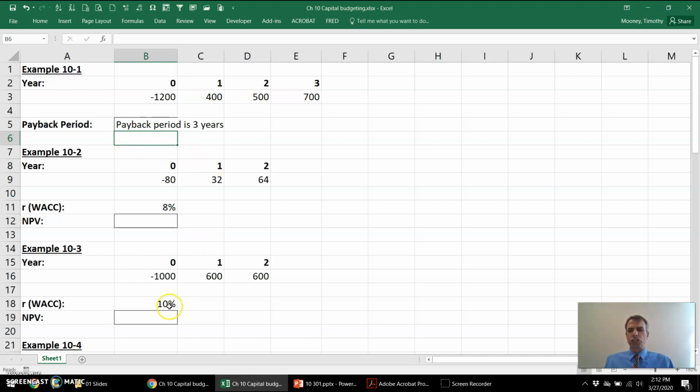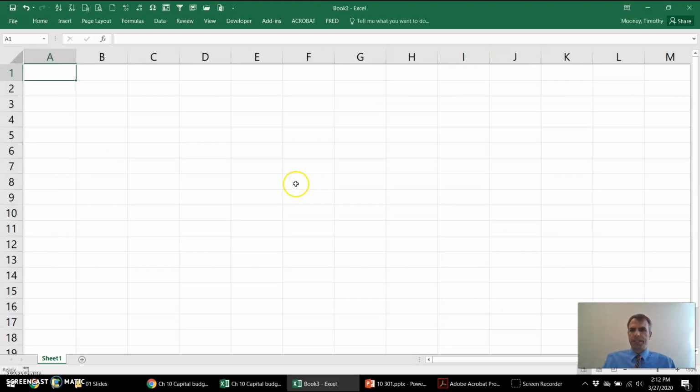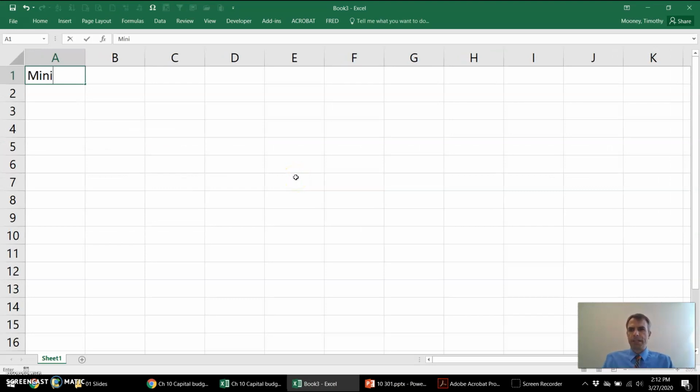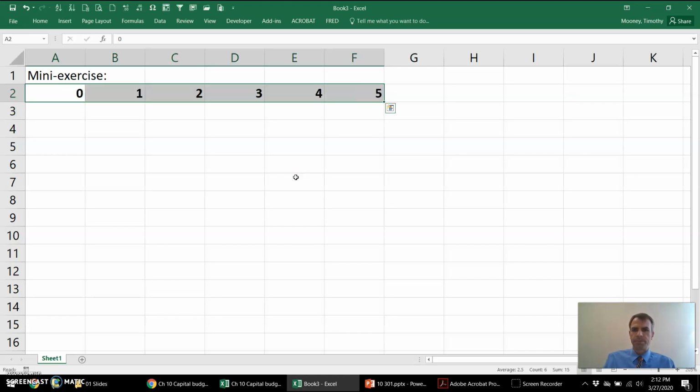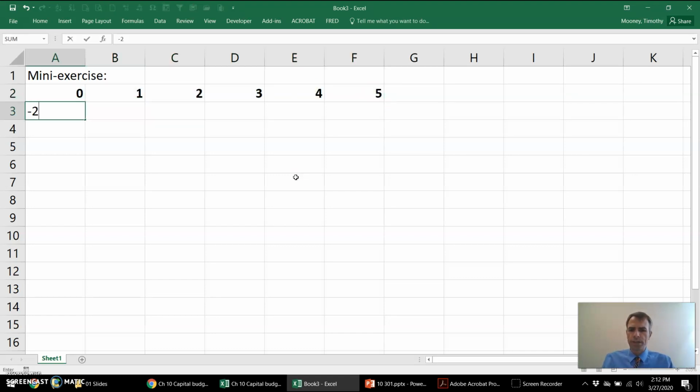Your mini exercise is going to be to look at a different project and determine its payback period. This will be posted on Blackboard. Here's a cash flow timeline. We've got a 5-year project in this case, and suppose it costs $2,000 to start. Here are the future cash flows.